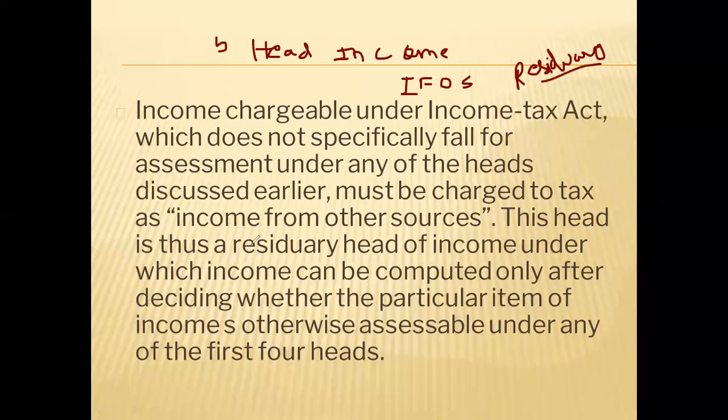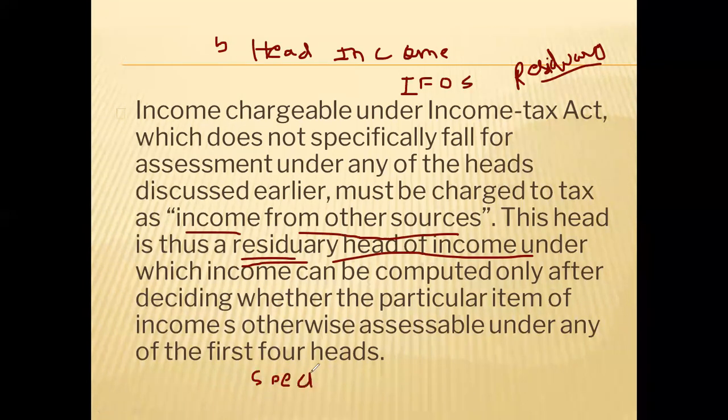Why is it called residuary head? Because if any income is not taxable under any other 4 heads of income, and that income is not exempt income also, then that income will be taxed under income from other sources. So that's why it is called a residuary head of income. This you should remember, that income from other sources is the residuary head of income, and the other 4 heads are known as specific heads of income.